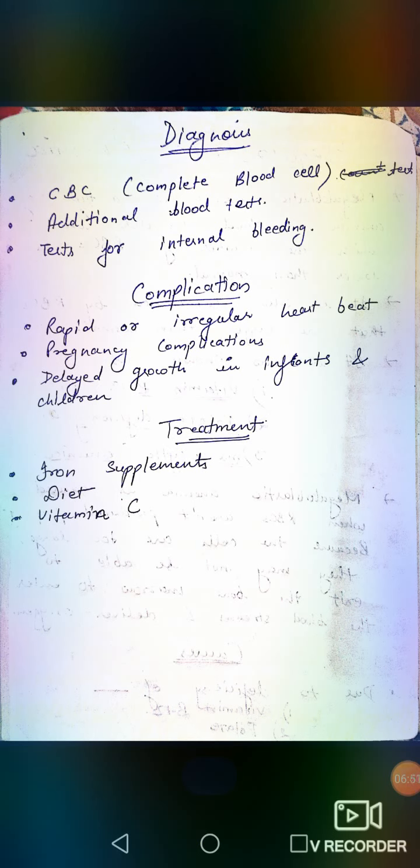Next, some complications, like rapid or irregular heartbeat. The heart must pump more blood to compensate for the lack of oxygen in the blood in an anemic condition. This can lead to CHF, congestive heart failure. Some pregnancy complications, some delayed growth in infants and children, etc.